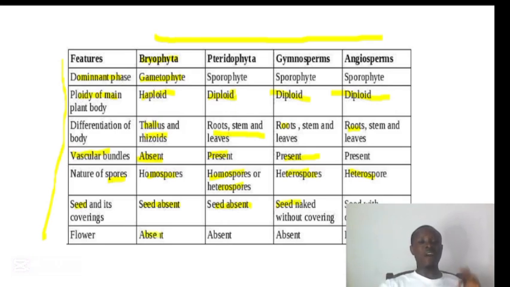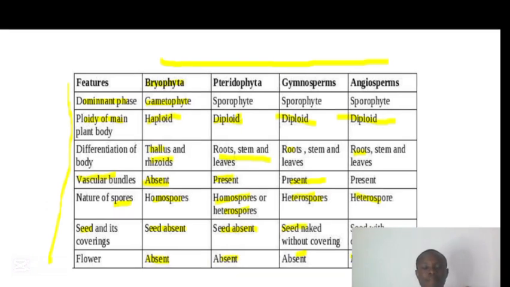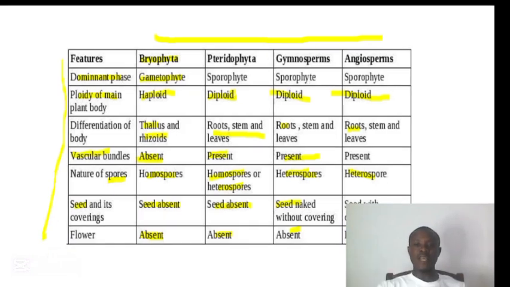And whether they have flower or not, flower is a reproductive organ of a flowering plant. So these Bryophyta, they are not having flower. The Pteridophyta, they are not having flower. And lastly, the angiosperms, flower is present in them. As we said, the reproductive organ of angiosperms is a flower. So it is that flower that they use for reproduction.